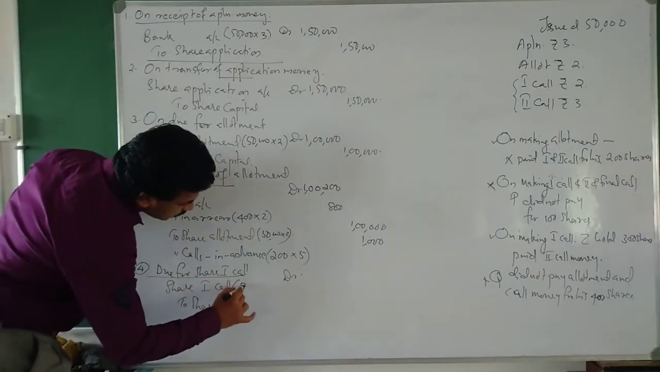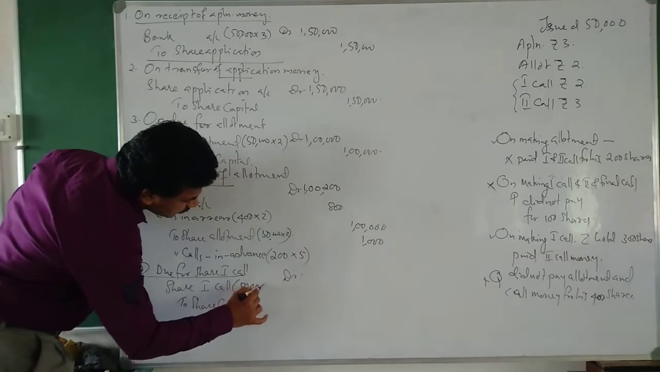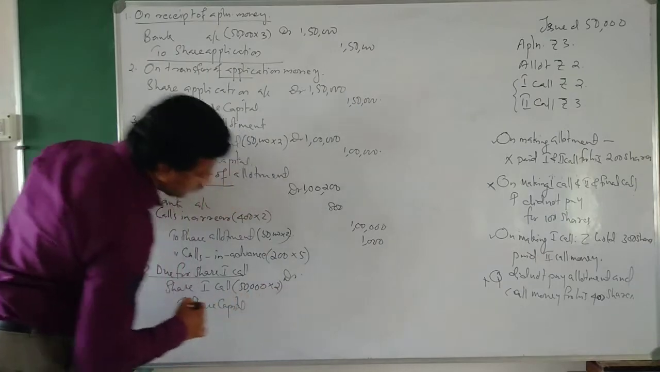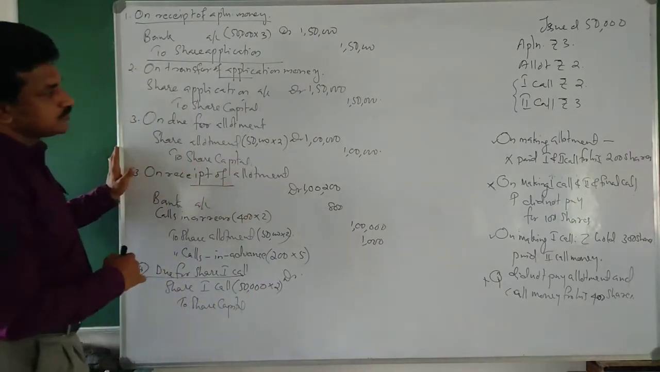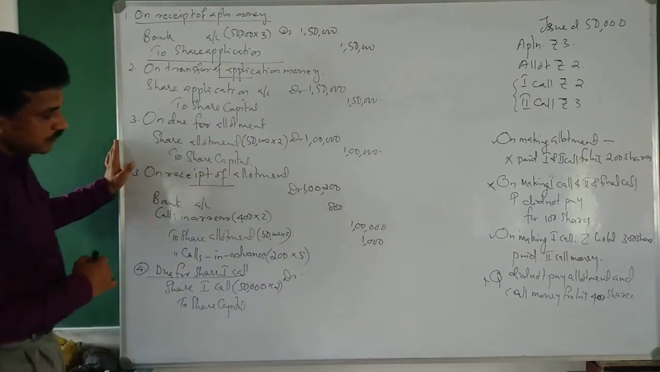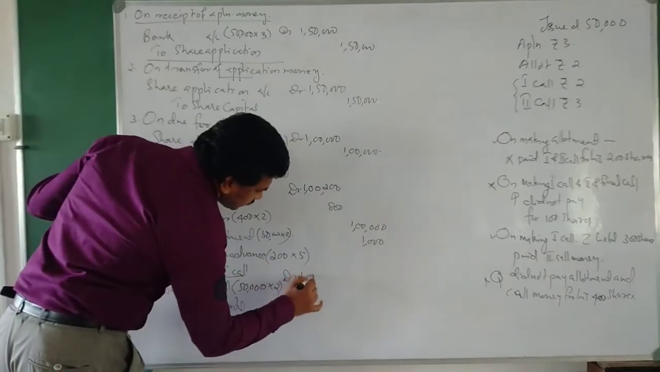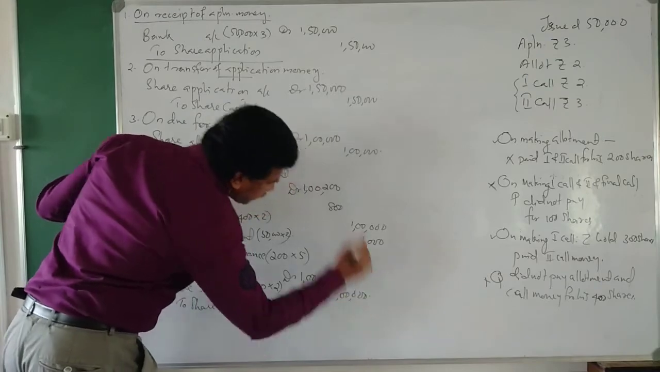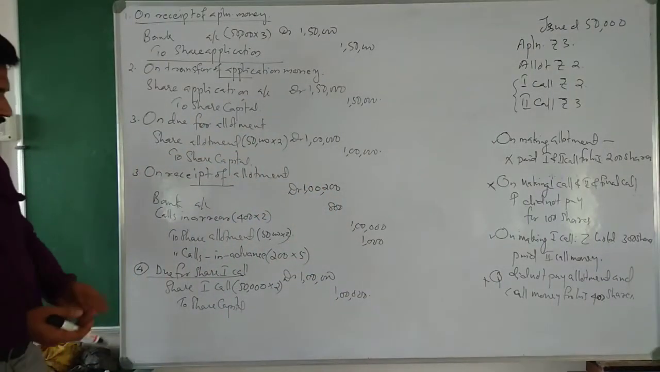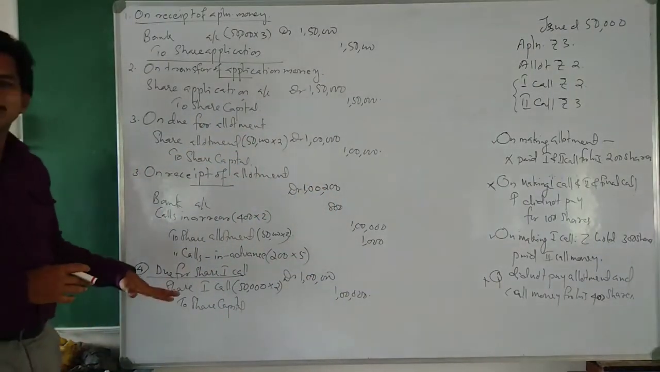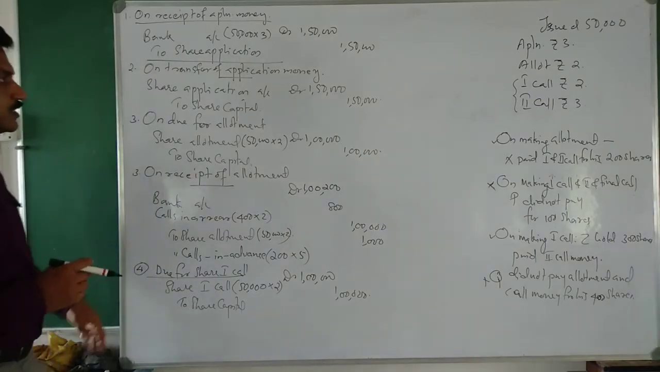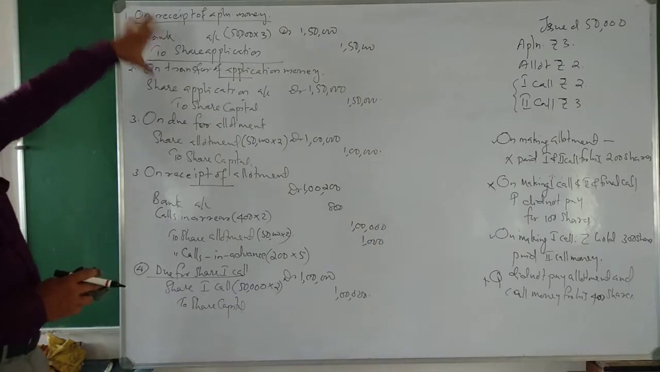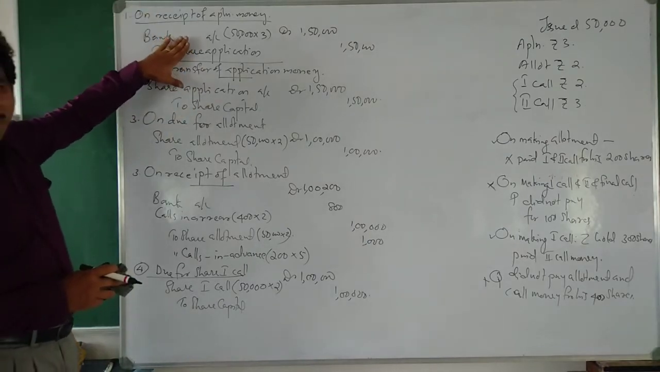How many shares in total? 50,000 into first call 2, so how much? 1 lakh rupees. Here also 1 lakh rupees. Okay, the due entry for first call is over. Now we are going to see the next journal entry. That shall be right here on top. This is clear.